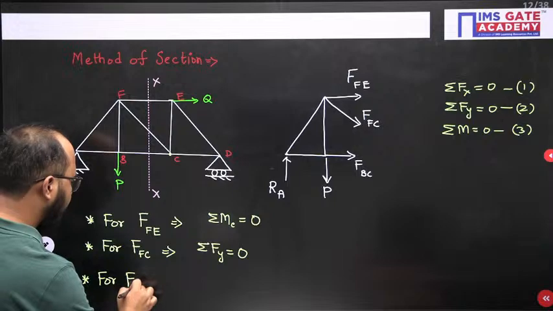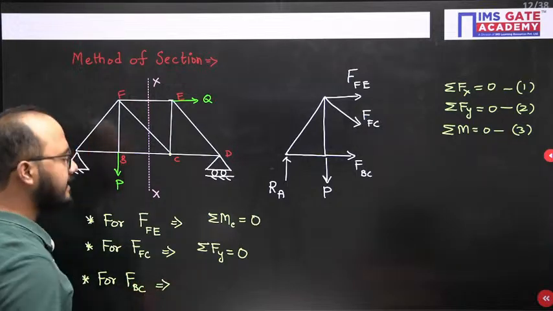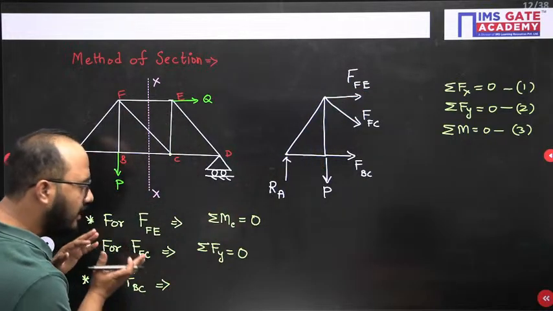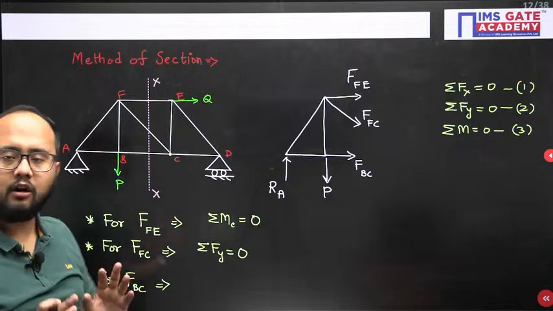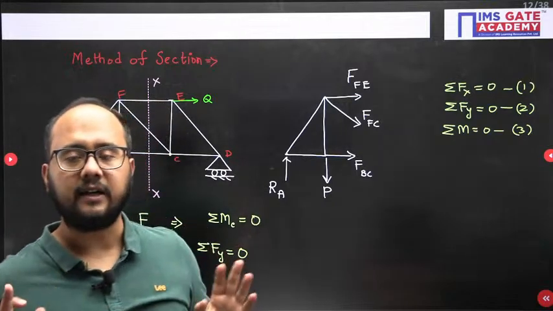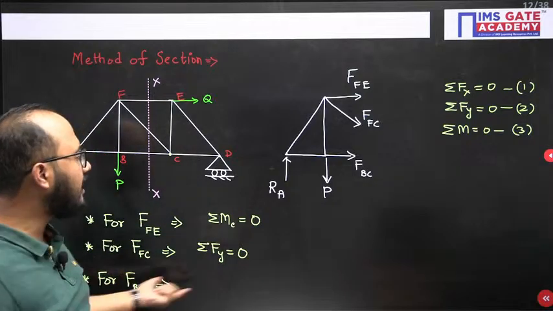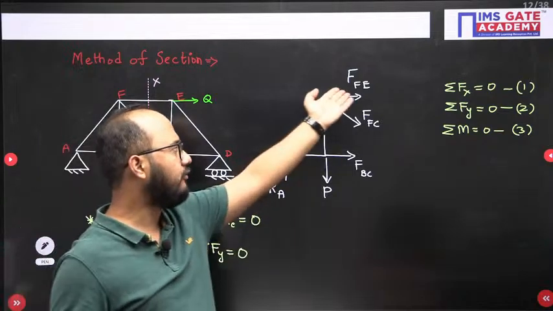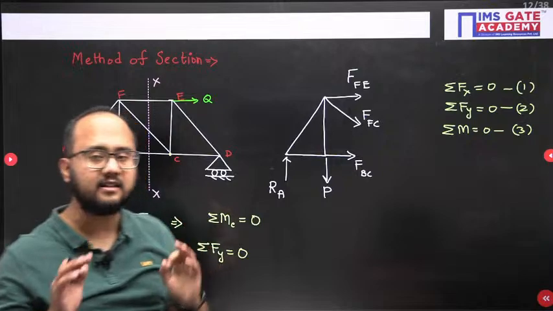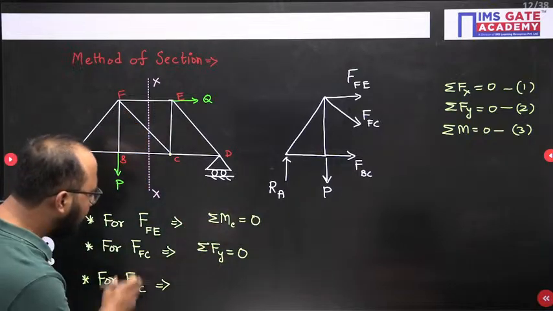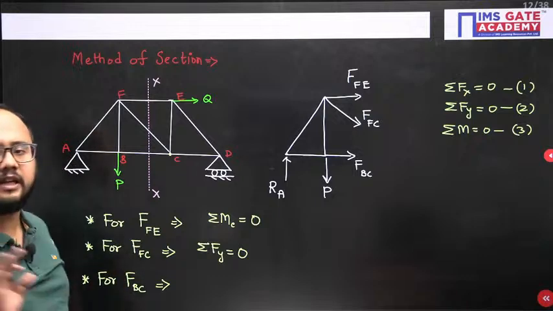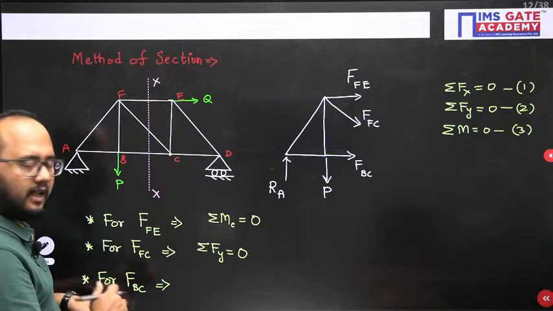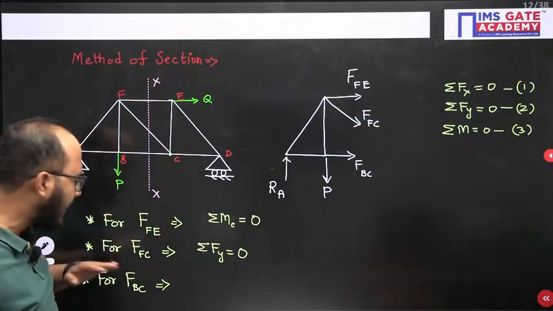Now for force in member BC, which equation can I use? BC is horizontal, FE again unknown. See, while solving BC, I don't have any idea about FE and FC. All three I am solving individually. Then don't say, sir, while calculating BC, FE we already know, so I can apply summation Fx. Yes, but for that I need to find the FE value first. So please understand the concept. I need to get the answers for FE, FC and BC individually. It is not that if I am calculating BC, I know the value of FE or FC. When I am calculating BC, all three are unknown, but I want to find BC.